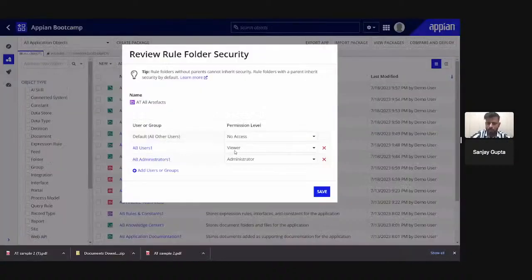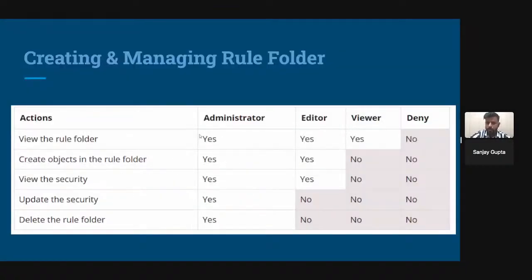Now you can see AB users 1 is viewer and AB administrator 1 is administrator. So if I am part of the AB administrator 1 group, because this one has the administrator permission level, I can do each and every activity. I can view the rule folder, I can create objects in that particular rule folder, I can check the security, I can update the security, or I can even delete this particular rule folder.